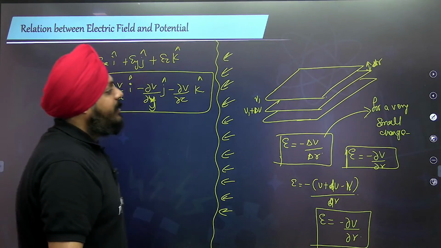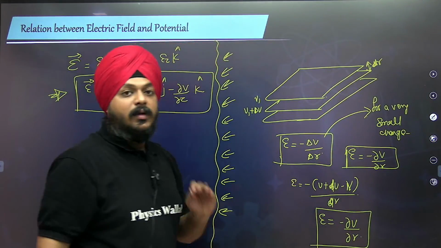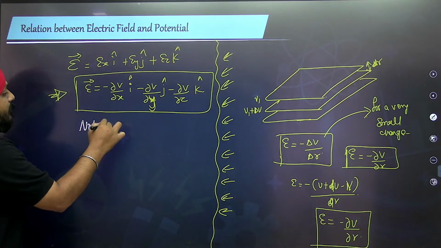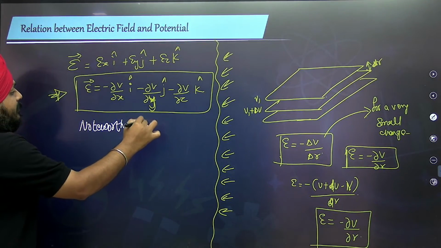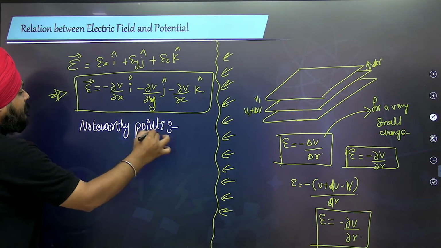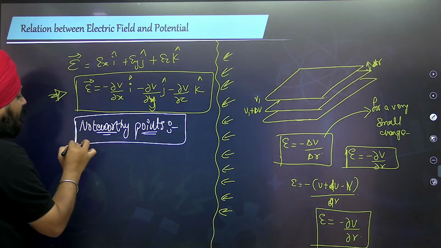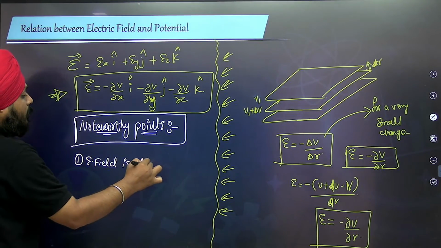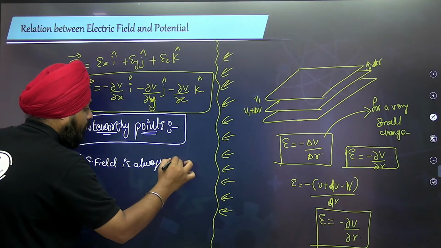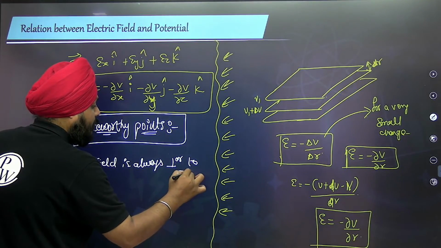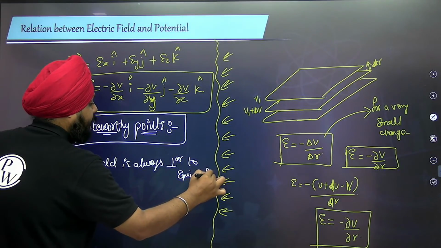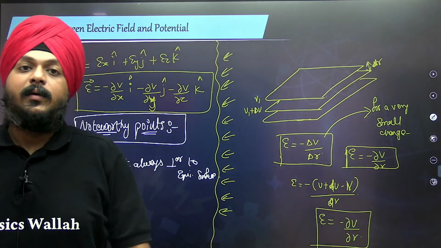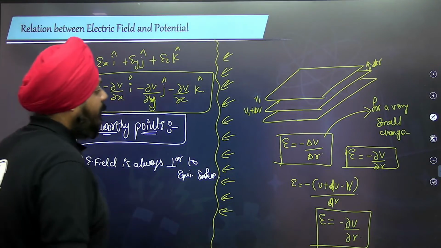Noteworthy points regarding the equipotential surfaces. First, the electric field is always perpendicular to equipotential surfaces.